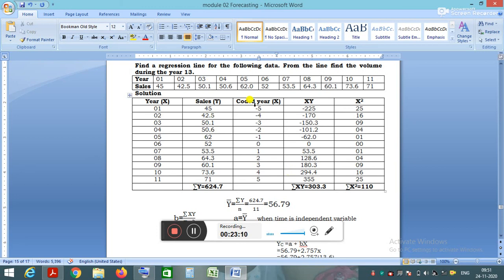This is the least square method, where we code the values of x so that summation of x becomes 0. If you sum these values, minus 5, minus 4, minus 3, minus 2, minus 1 and plus 1, you will get summation of x as 0. This is the least square method, and it is used when the independent variable is time.